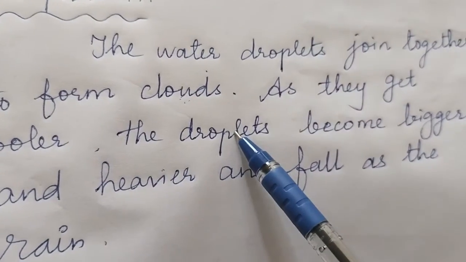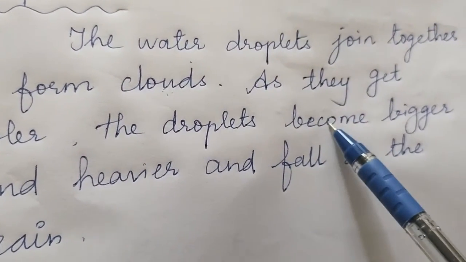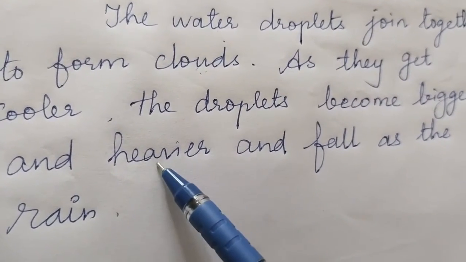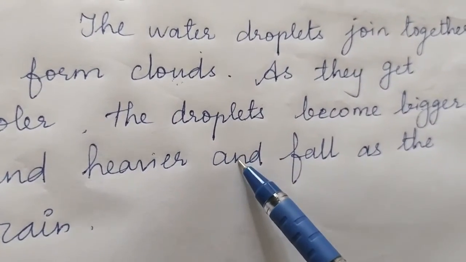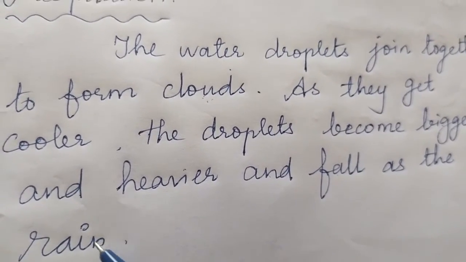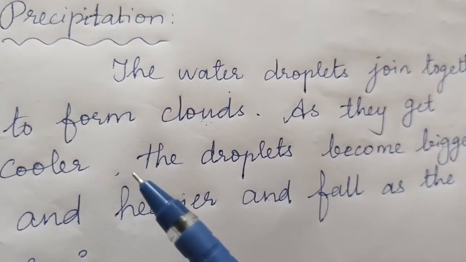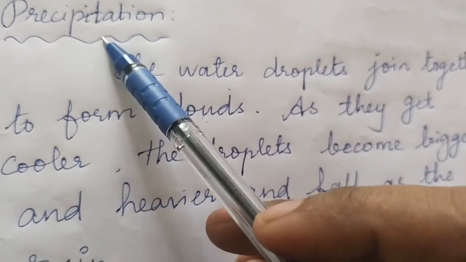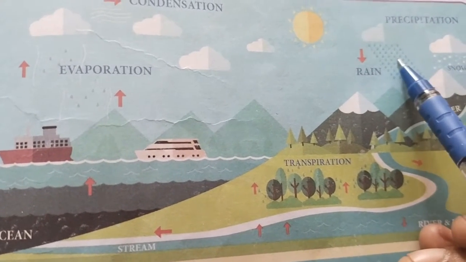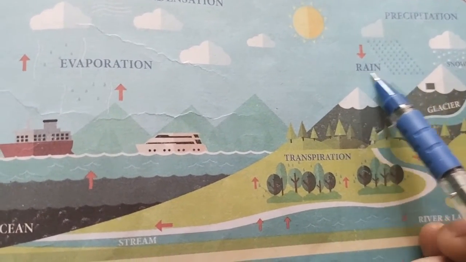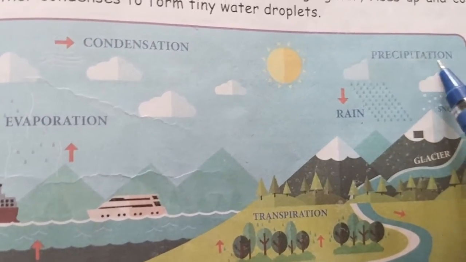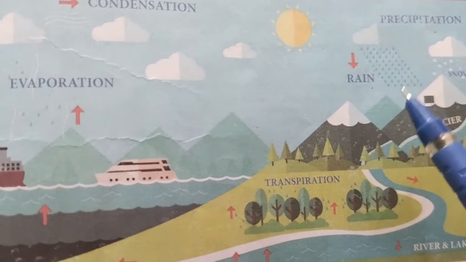The water droplets of the clouds become bigger and also heavier and fall as rain on the earth. So this is called precipitation. It means the step of falling rain. So students, the water droplets in the atmosphere form clouds. Once the clouds get cooler, they release the water droplets as rain. So this is called the precipitation step in the water cycle.